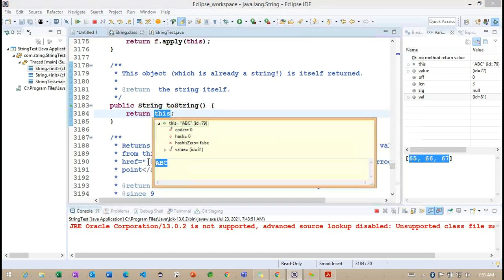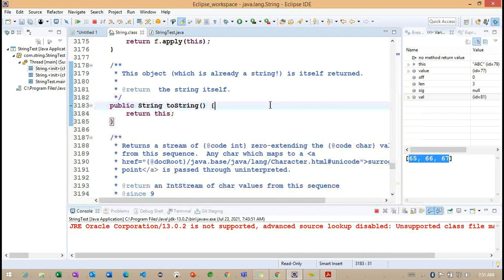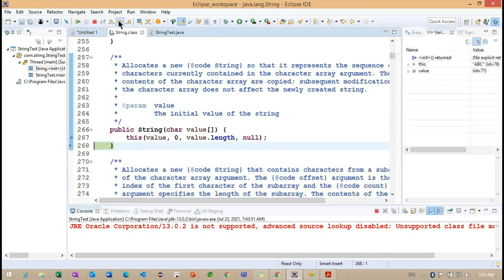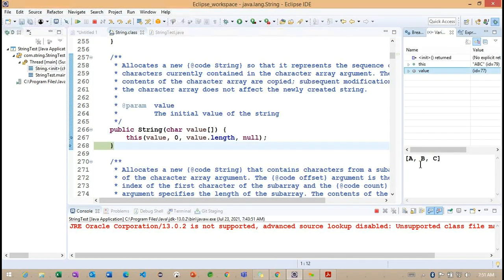ABC here. Right. Now what are you understanding here? Whatever the character value we are providing here, inside this particular char value we are having ABC. These are the character values.